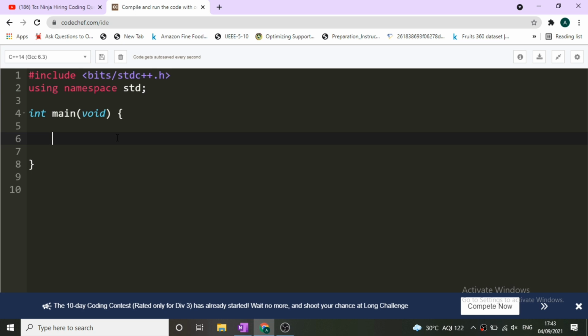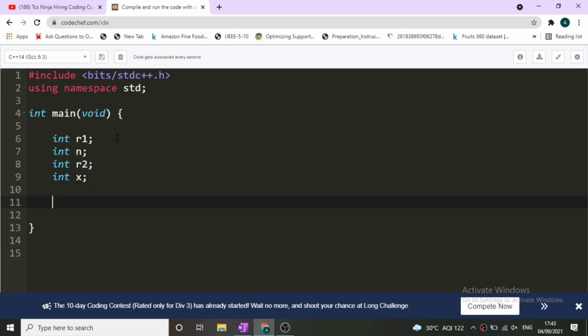Okay, so now first of all, what you have to take? We have to take all the inputs that have been given to us. First of all, the input was int R1, then it was int n, that is the first n hours, then int R2, that is the cost for the remaining hours, and then there is int x, that is the total minutes that we have traveled. Now see, now we have to find out the total hours. So let's say int total hours. You can say total hours th. Now how we'll do it? We'll simply divide x divided by 60.